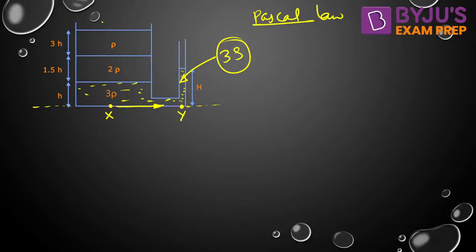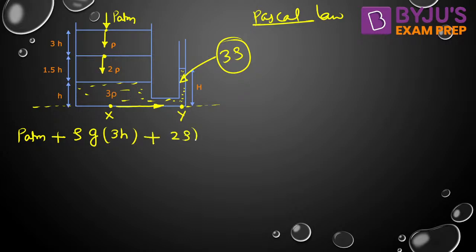So how to write Px? Start from the top. Here there is atmospheric pressure, so P atm is the pressure at the top of the tank or container. Now apply the hydrostatic law. If we move in the downward direction, the pressure always increases with depth. We are moving in rho fluid, so density rho into g into the distance traveled, 3h. Now we can further move downward, plus. Now we are traveling in 2 rho fluid. You need to take care in which fluid we are traveling. 2 rho into g into the distance traveled in that fluid, 1.5h.